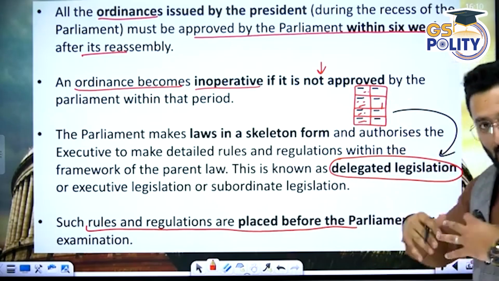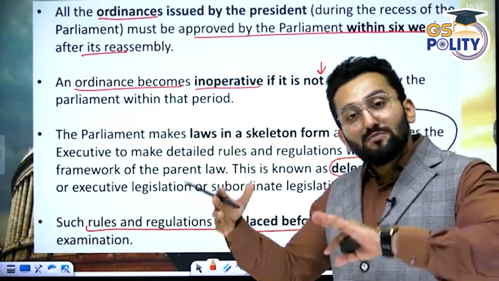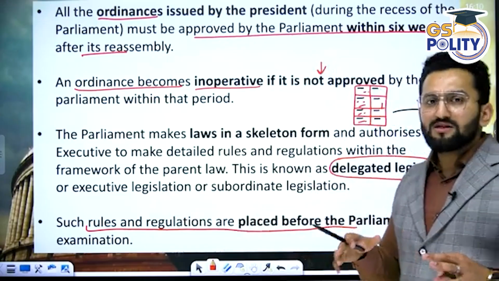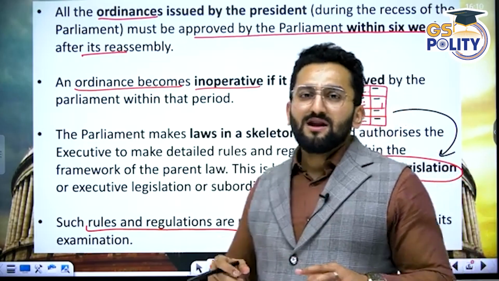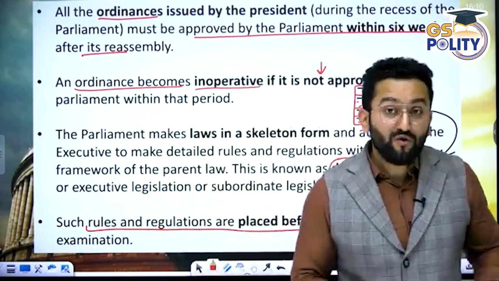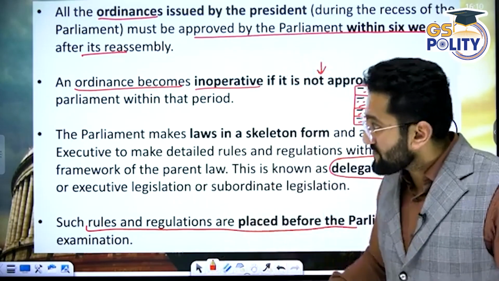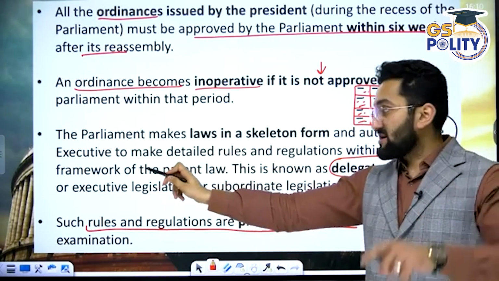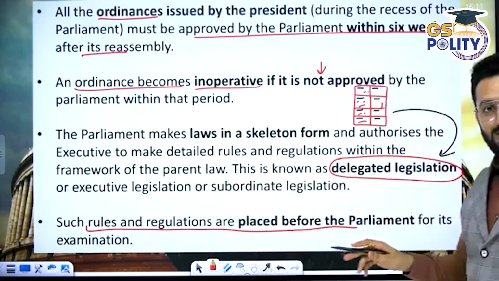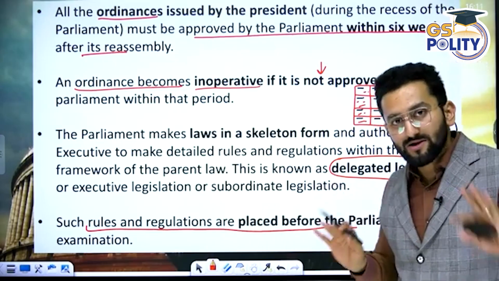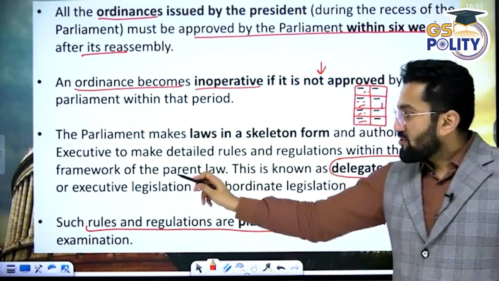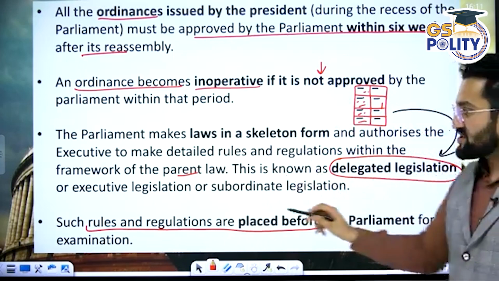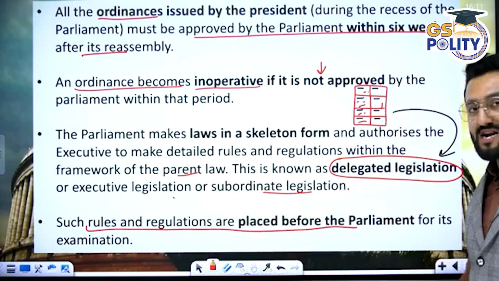Although when this bill is filled by the executive, then this bill needs to be presented before Parliament as well for approval. Okay, but there's a criticism of this particular provision saying nowadays bureaucrats are becoming too much powerful even in lawmaking process. The Parliament makes law in a skeleton form and authorizes the executive, means bureaucrats, to make detailed rules and regulations. Detailed rules filling work would be done by bureaucrats within the framework of parent law. So parent law is broad skeleton within the framework. This is known as delegated legislation or even executive legislation or even subordinate legislation.